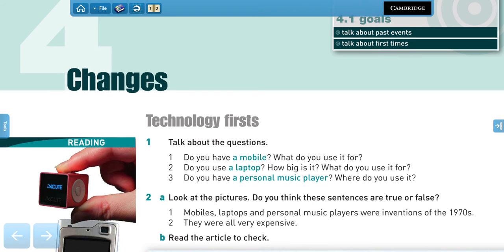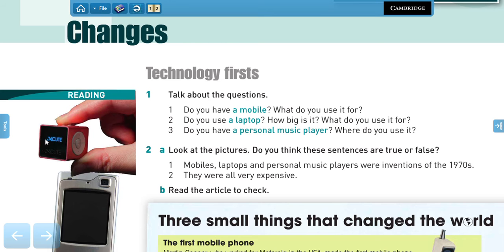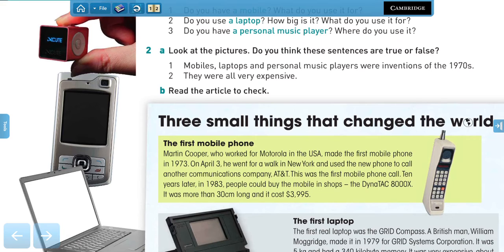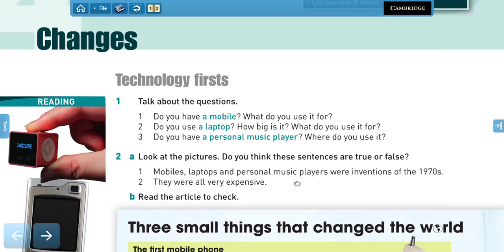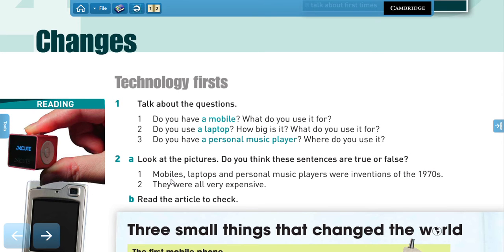Good. Now look at the pictures. Here we have some images, right? What's this? Then we have more images there. Now, do you think these sentences are true or false? The first one says, mobiles, laptops, and personal music players were inventions of the 1970s. Do you think that's true or false? They were all very expensive. So in the past, mobiles, laptops, and personal music players were all very expensive. Is it true?